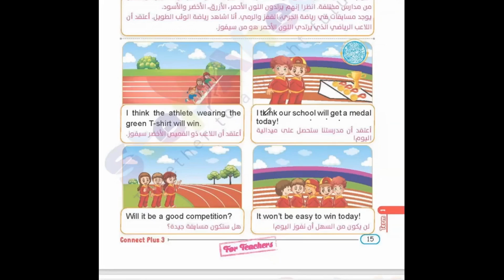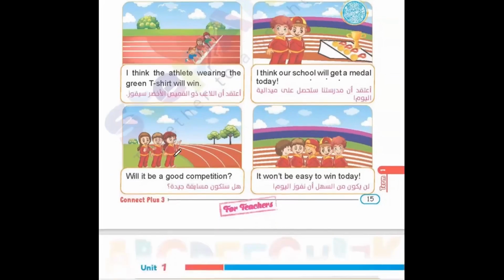Okay, the next one, I think our school will get a medal today. So he expects his school will win and get the medal. Okay, will it be a good competition? So there's a question. They are asking if it will be a good competition.